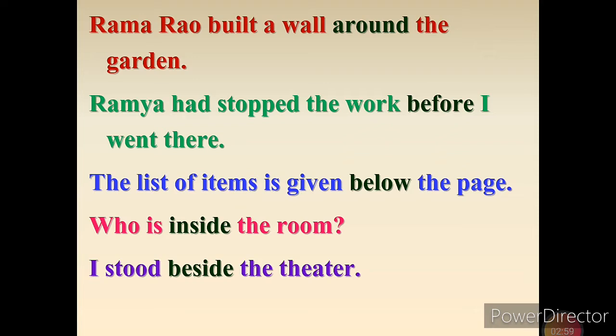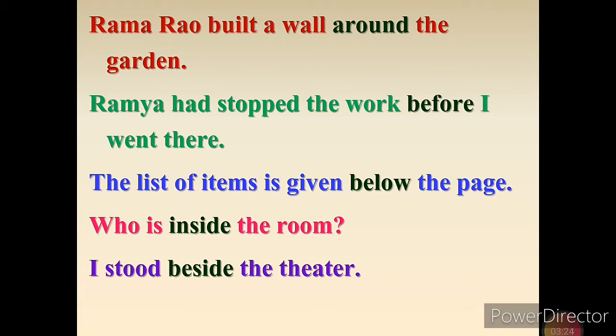Ramarao built a wall around the garden. Ramya had stopped the work before I went there. The list of items is given below the page. Who is inside the room? I stood beside the theater. So here once again each and every sentence I have given you with thick green color.